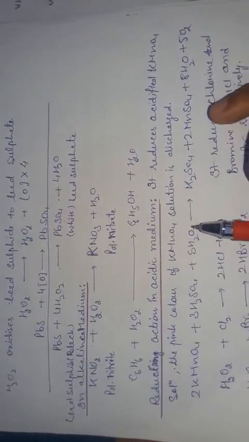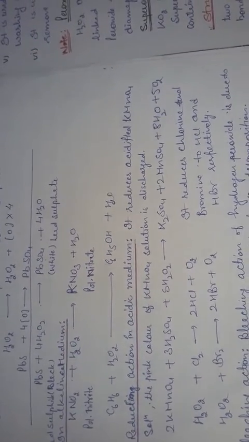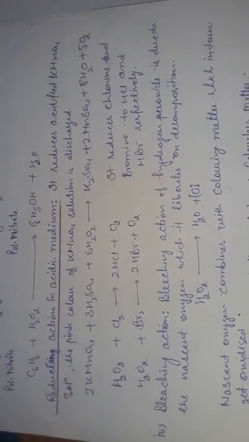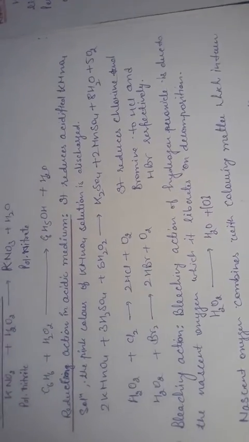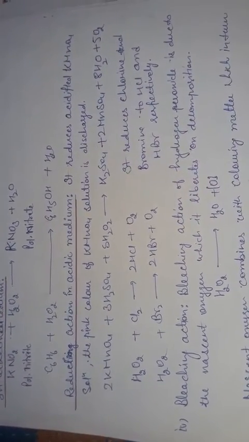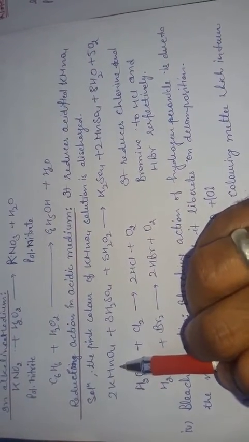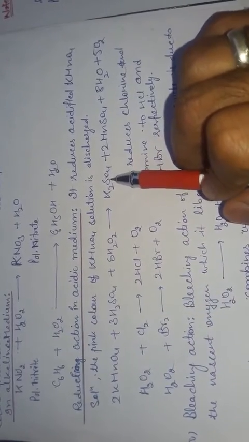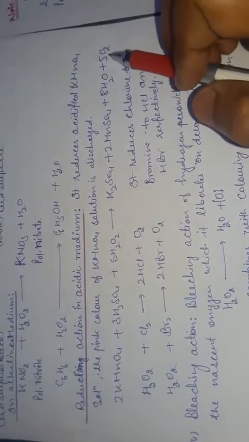Next is the reducing nature, when hydrogen peroxide acts as a reducing agent. It acts in both conditions, acidic and basic medium. Firstly, the reaction is carried out when hydrogen peroxide is treated with KMnO4 in the acidic medium, and we obtain manganese sulfate, water and oxygen.